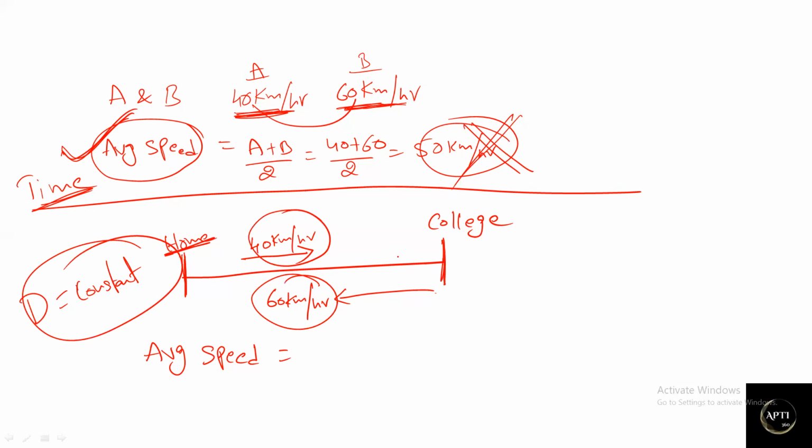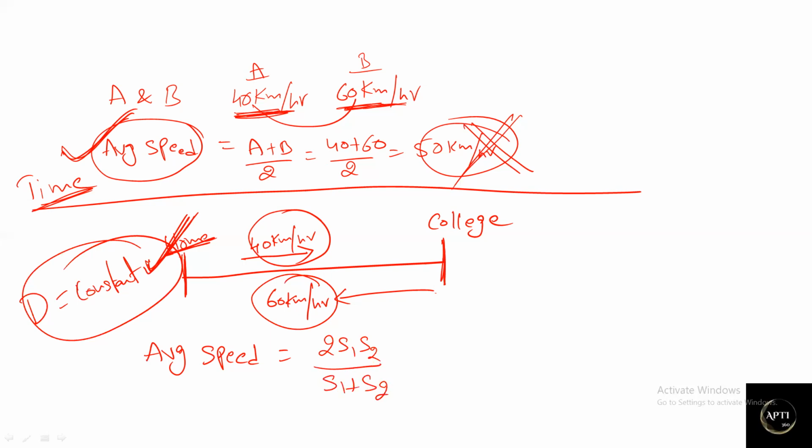The third case is very, very important. In the question they will not directly tell you whether the distance is constant or not. Just by reading and understanding the question, we need to work out whether the distance is constant. When distance is constant, average speed can be calculated by 2 s1 s2 divided by s1 plus s2.